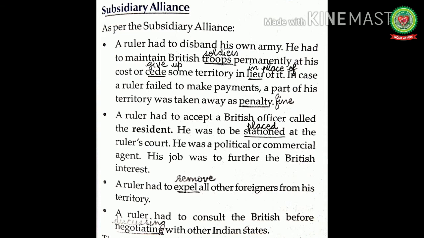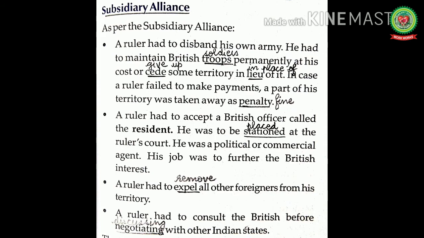A ruler had to accept a British officer called the resident. He was to be stationed at the ruler's court. He was a political or commercial agent. His job was to further the British interest. Means the English East India Company placed a British official in the ruler's court and that official was called the resident, and the main duty of the resident was to give advice to the ruler of the protected state and to check the sale and purchase of goods as per the company's instructions for its benefit.